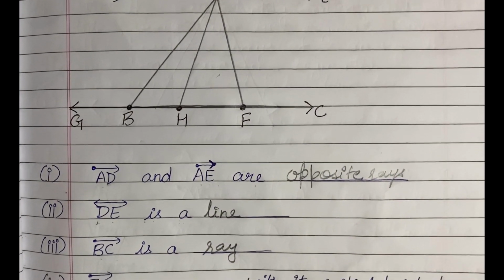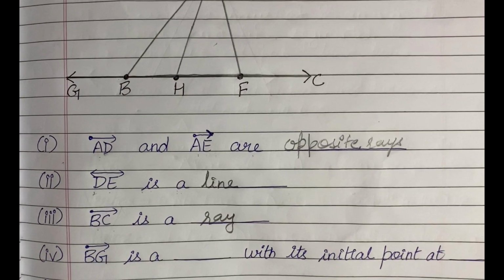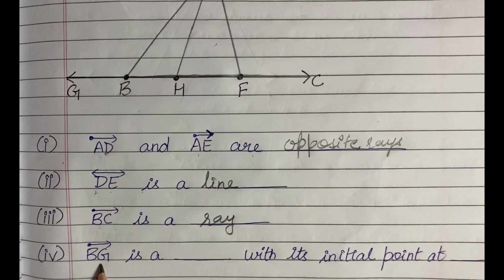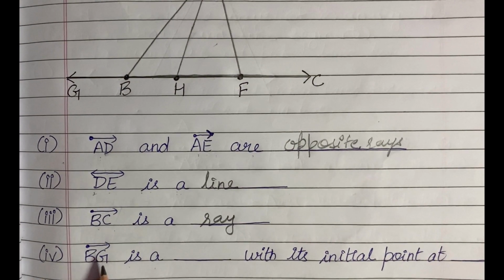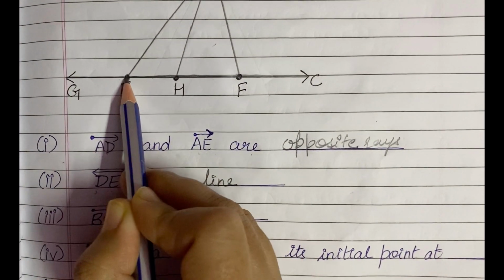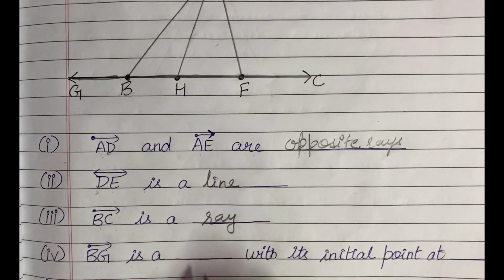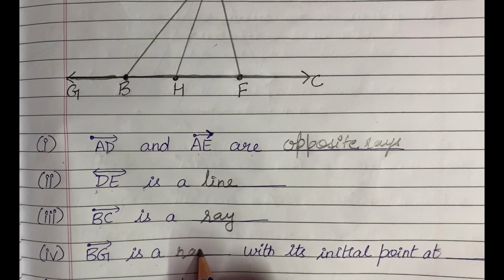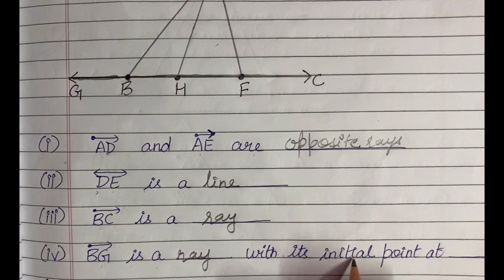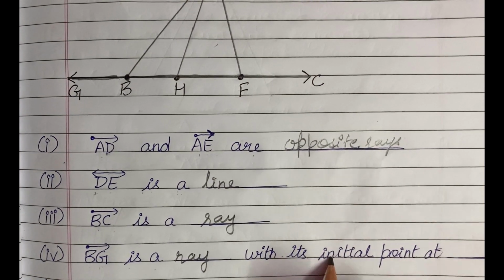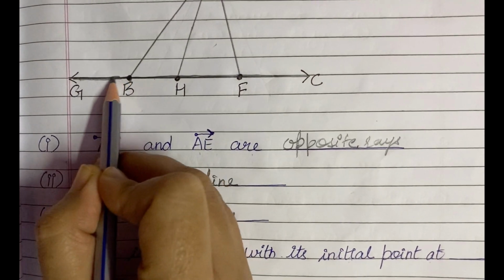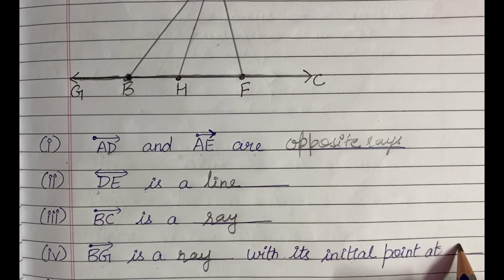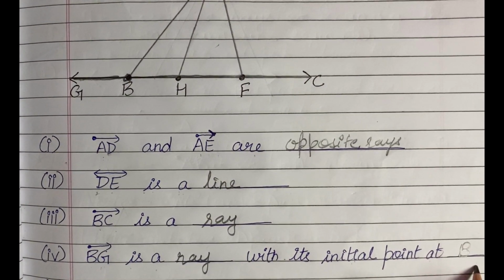Now see the next part, fourth part. The fourth part says that BG is a. Now since this BG, starting from B and extending towards G, so BG is a what? BG is a ray with its initial point at. Initial means starting point. So what is the starting point in BG? Starting point in BG is B. Hopefully this fourth part is also clear to you.